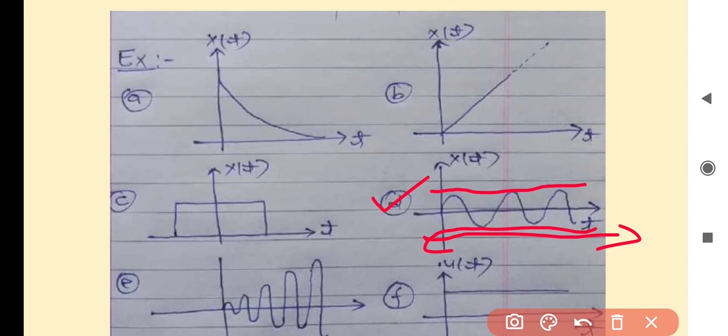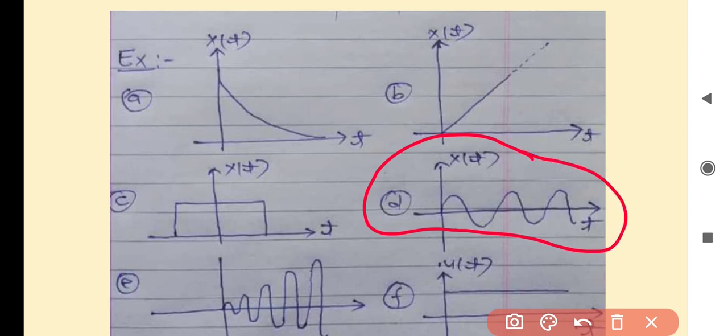Even at infinity, this signal has a finite value between -1 and +1. So the sinusoidal signal is an example of a bounded signal.